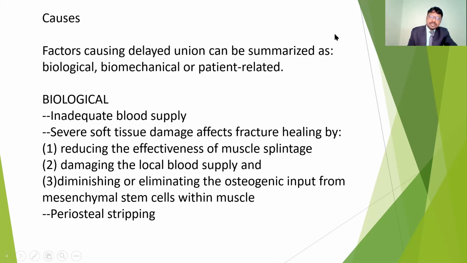Because of the inadequate blood supply, the effectiveness of the muscle splintage is also reduced. If the muscle splintage is not effective, the local blood supply is drained, diminishing or eliminating the osteogenic input from the mesenchymal stem cells within the muscles, or in case of periosteal stripping. Any of these may give rise to delayed union.